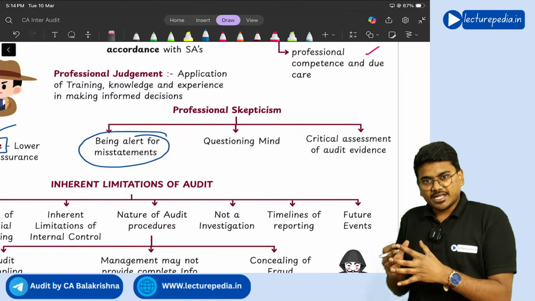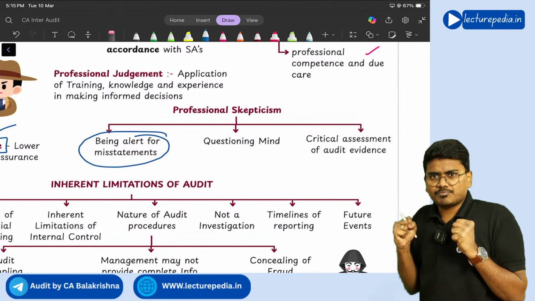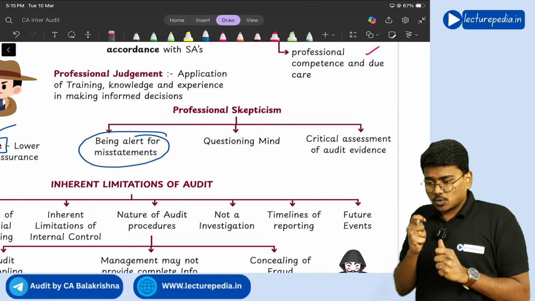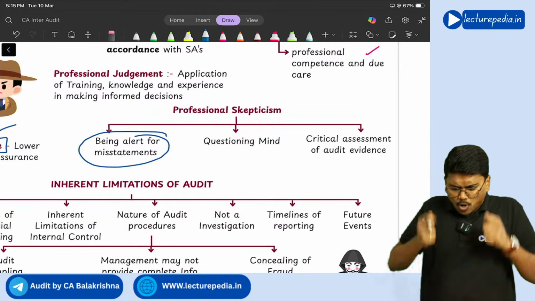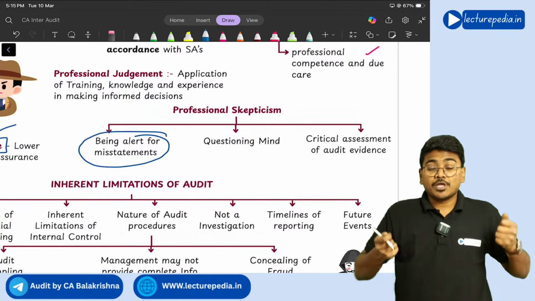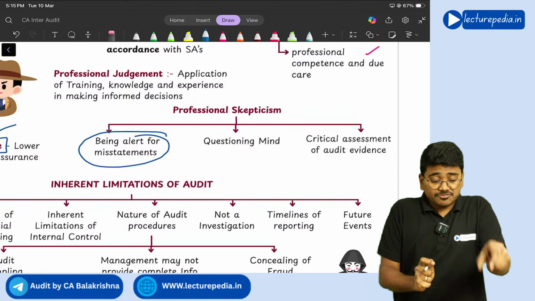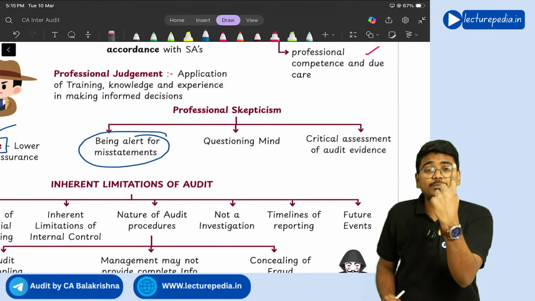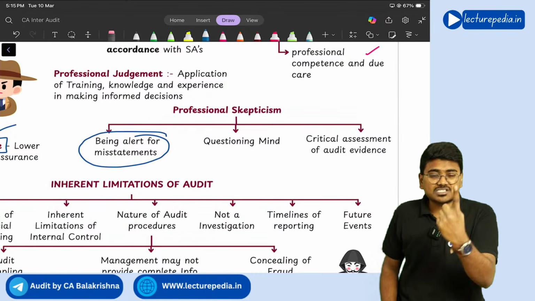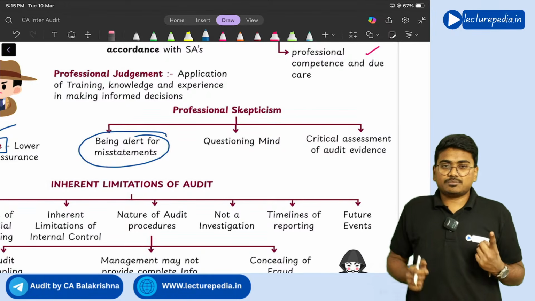While doing the audit, throughout the audit, the auditor should be very much alert to find out misstatements. Is there any misstatement in this area? Is there any misstatement in this area? Whatever area he is auditing, he needs to be very much alert to identify misstatements immediately. This is the first part of having professional skepticism, nothing but being alert to misstatements.